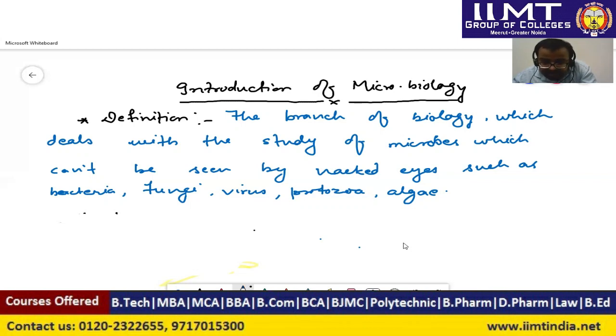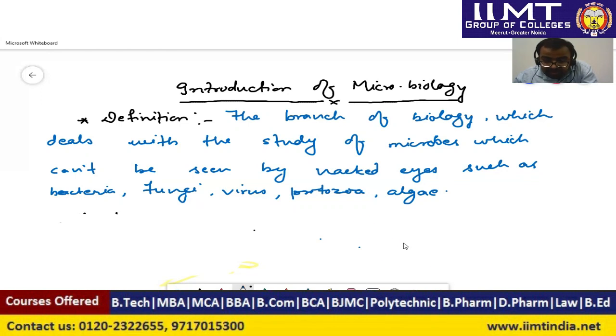Next, the product which is provided by microbes is bread. It is given by yeast, a single cell fungus, as I earlier told when I discussed the definition that microorganisms may be single cell or multi cell. Yeast is one of the exceptions in microbiology: it belongs to fungi, but it is single cell, while the multi cell fungus is mold.